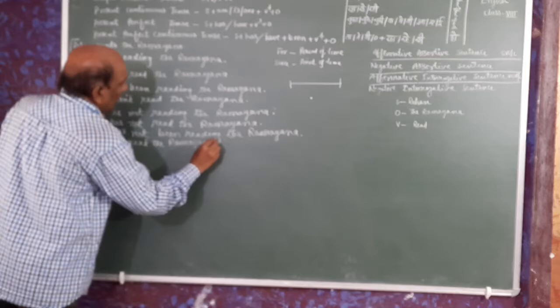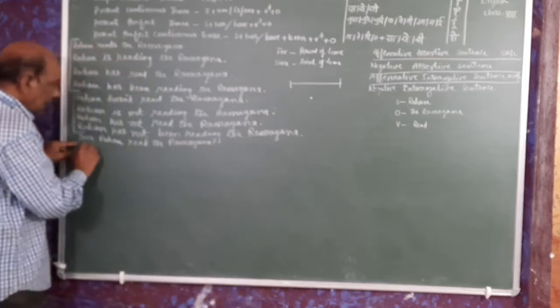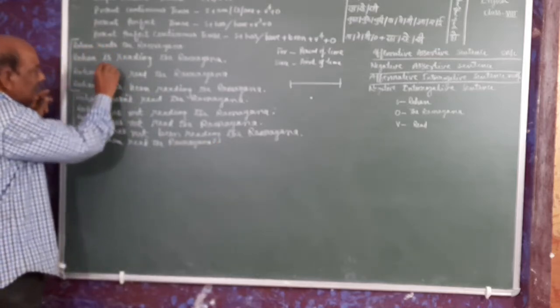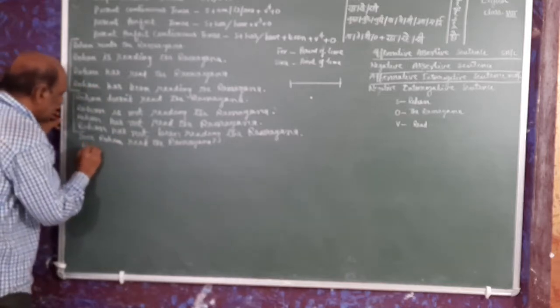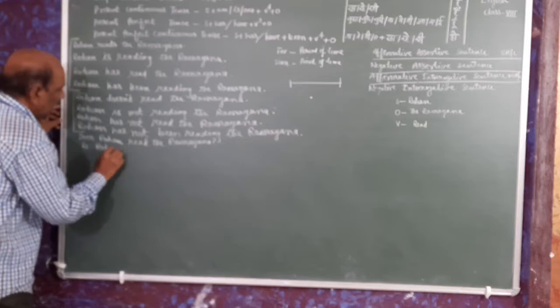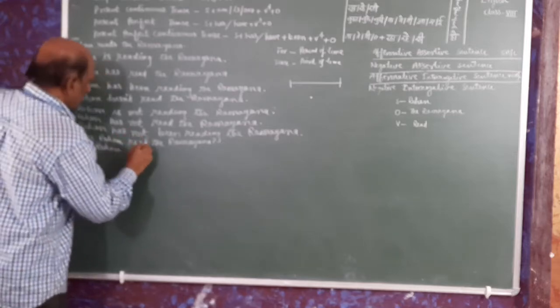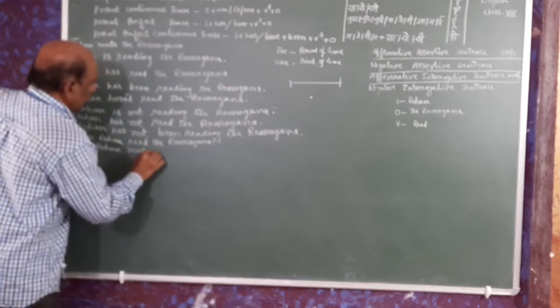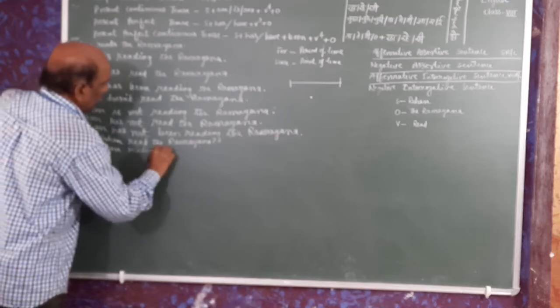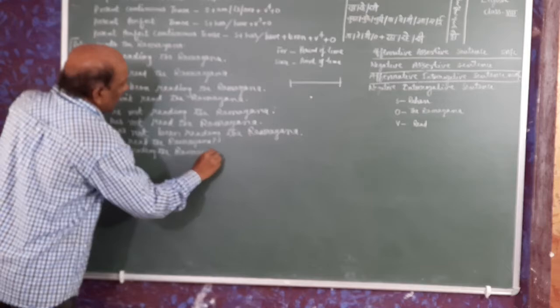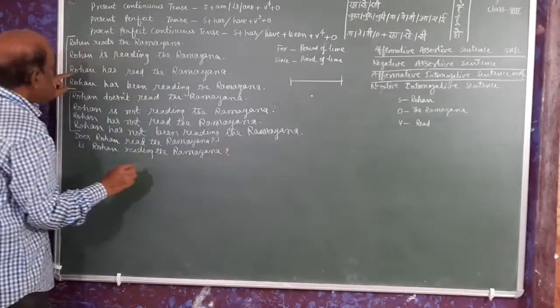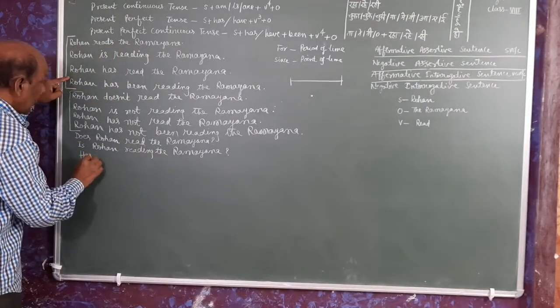Ramayana. Question mark. Now, as we have is, already we have is. So, we will put the auxiliary here, is. Is Rohan reading the Ramayana? And question mark. And here has.